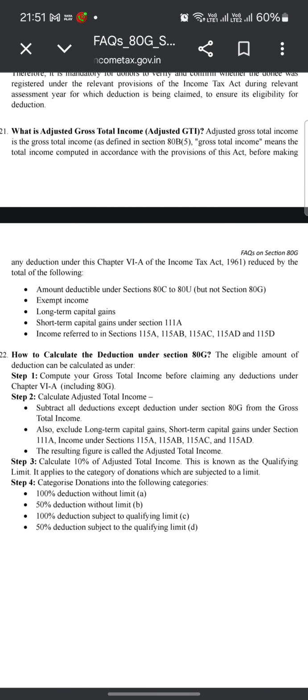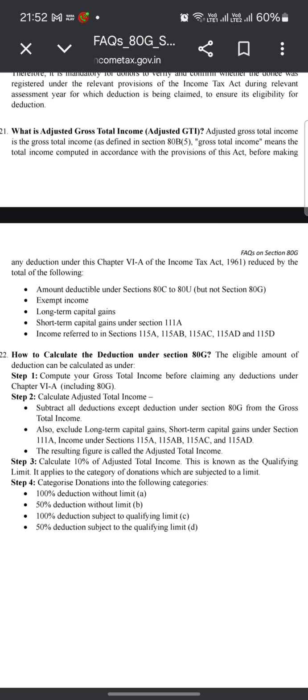How to calculate the deduction under Section 80G? The eligible amount of deduction can be calculated as follows. Compute your gross total income before claiming a deduction under Chapter 6A, including 80G. Calculate the adjusted total income: subtract all deductions except the deduction under Section 80G from the gross total income. Also exclude long-term capital gains, short-term capital gains under Section 111A, and income under Sections 115A, 115AB, 115AC, 115AD. The resulting figure is called the adjusted total income. Calculate 10% of the adjusted total income. This is known as the qualifying limit.